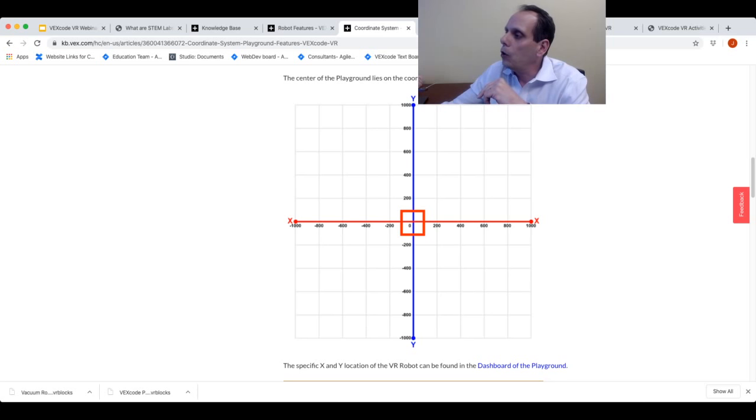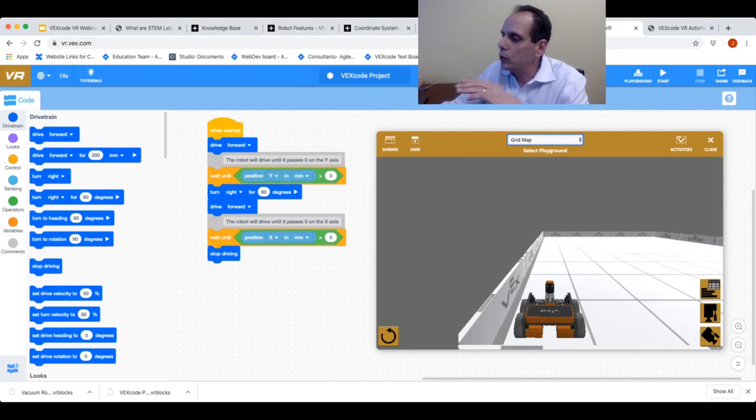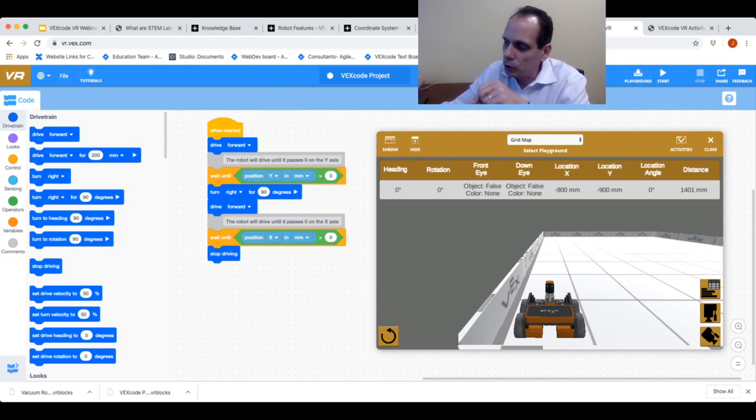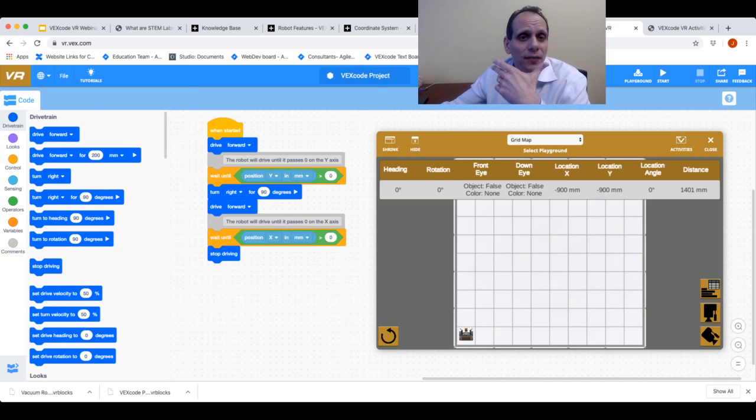And since our robot in Grid World starts over here in the lower left-hand corner, you can see that because it goes from the center of the robot, it's at negative 900x and negative 900y. Well, what if I wanted my robot to go directly into the center, at 0, 0? That's what this program does right here.